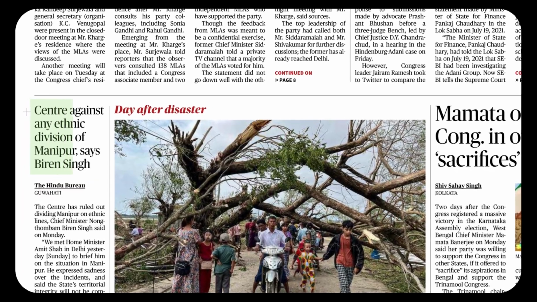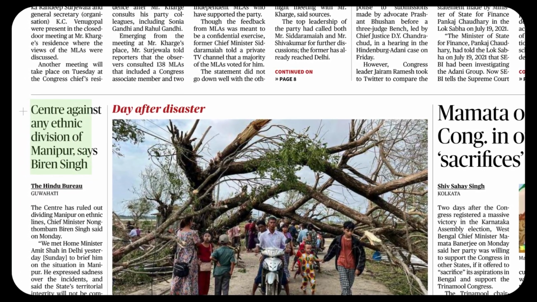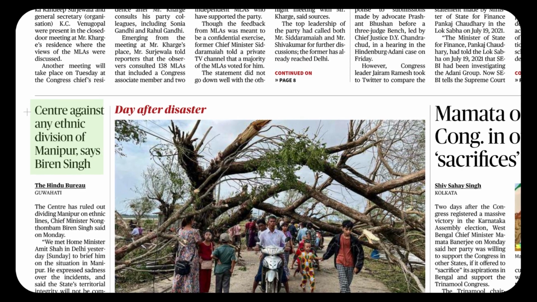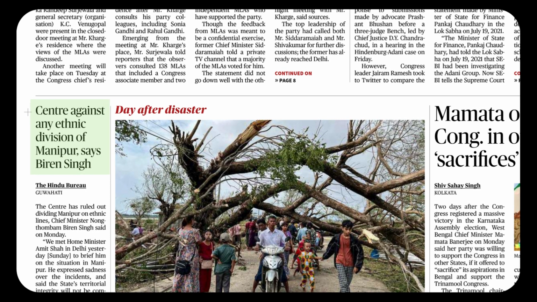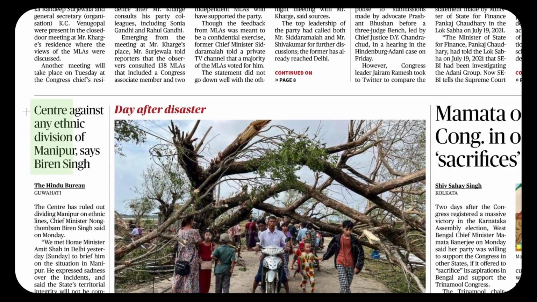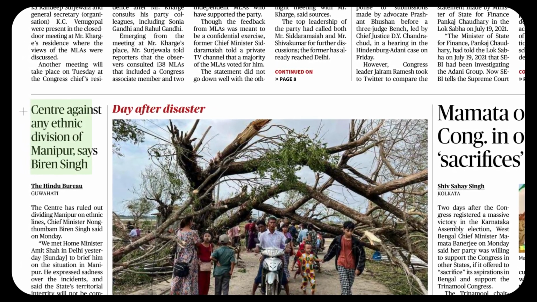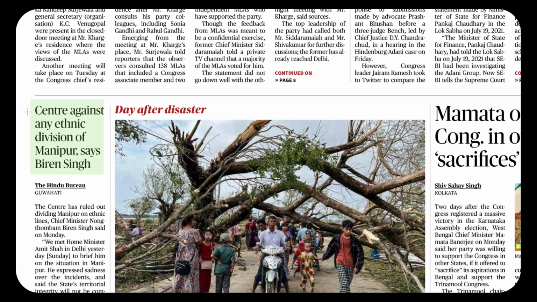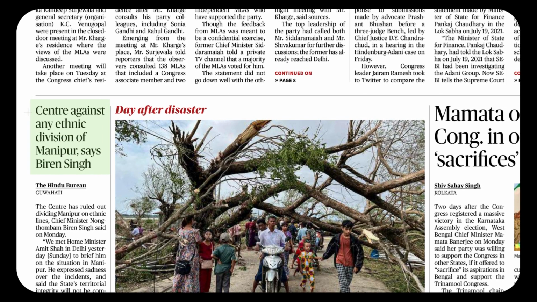So against can be a preposition, against can be an adjective. Okay, see, so that is a very important point. Okay, see, so here center is against any ethnic division of Manipur. Okay, we are talking about the riot which happened in Manipur. Ethnic has got a beautiful sound pattern. The th sound is very prominent. Ethnic. Belonging to a group of people, ethnic. Okay, beautiful. It's an adjective. Once again, ethnic, the th sound, ethnic.